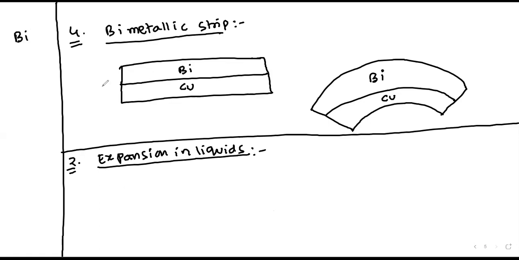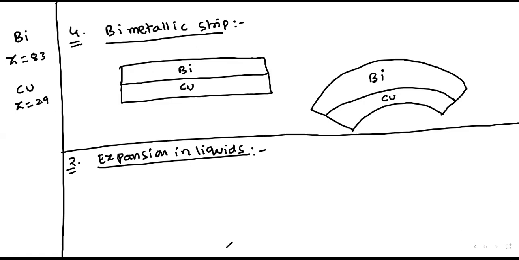Atomic number more than copper. Whenever it is more than copper, as the number of particles is more, the expansion will also be more. Bismuth has atomic number 83. Copper is 29.